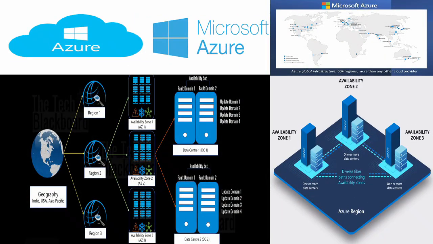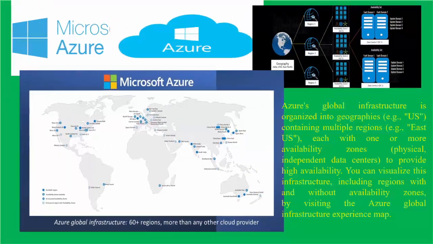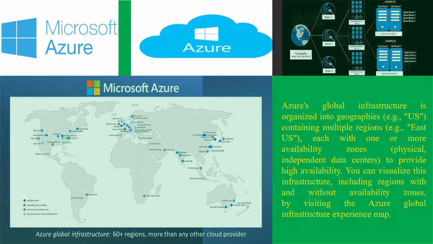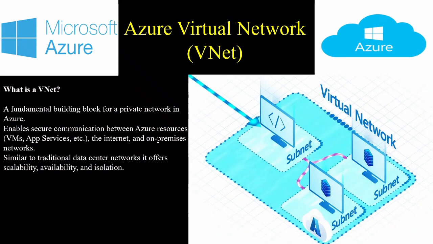The heart of Azure networking is the Azure Virtual Network, VNet. Think of a VNet as your own isolated virtual data center in the cloud. It allows you to securely communicate between Azure resources, connect to the internet, and link to on-premises networks. Key points. Isolation and segmentation.